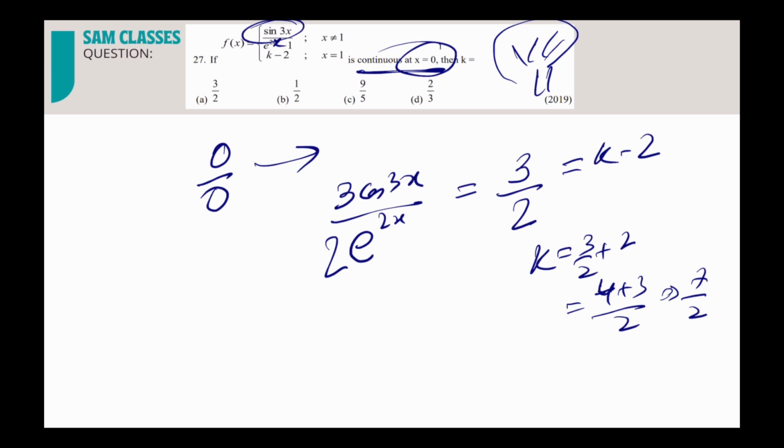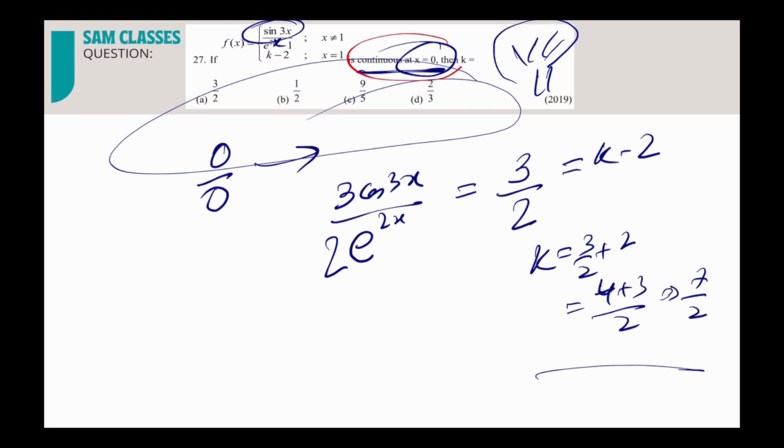The option is not there, I think. Let me check. We did it correctly: 3 by 2, plus 2. Yes, correct. So the option is not here, but that's it. So the moment they say continuous at this value, first put the value and check. 95% of the cases you will get the form 0 by 0. We very rarely get infinity by infinity. Almost everywhere it is the 0 by 0 form. That's it.